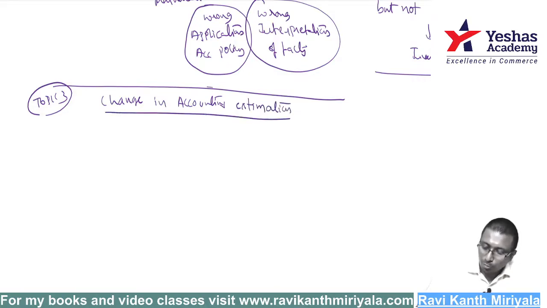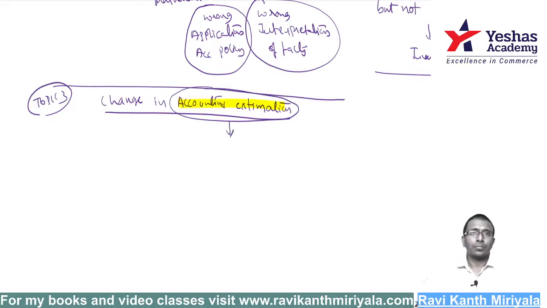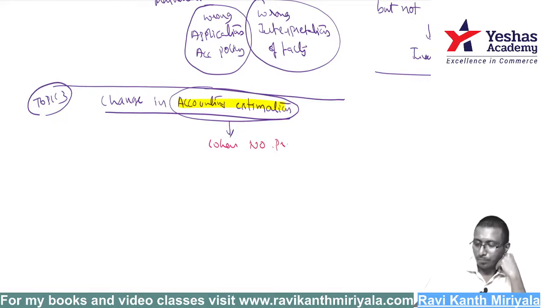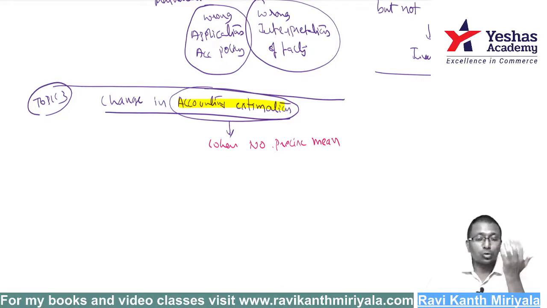What do you mean by accounting estimation? Accounting estimation is something you do when there is no precise mean. Mean means a way. When do you estimate? First of all, when there is no precise mean.